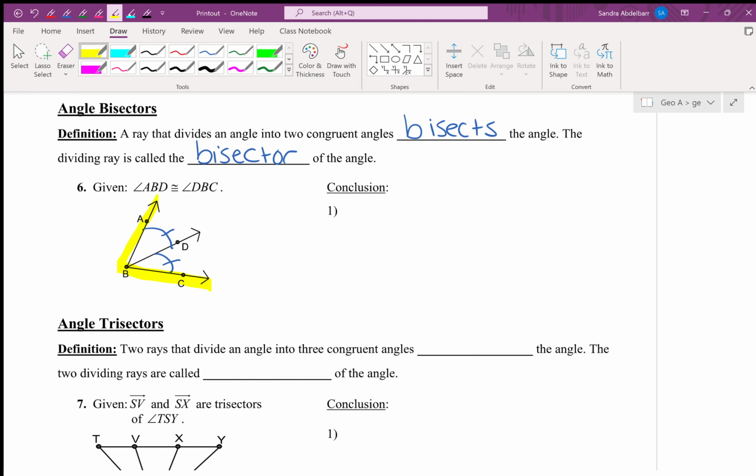Maya? Excellent, ray BD. So what we're going to write is ray BD bisects, and I shortcut bisects as BIS, angle ABC. That's our conclusion.